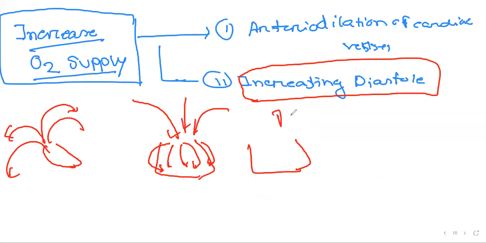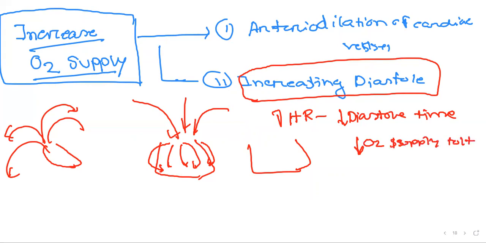So it is a principle: increased heart rate, decreased diastole time, ultimately decreased oxygen supply to the heart. So how can we increase oxygen supply?